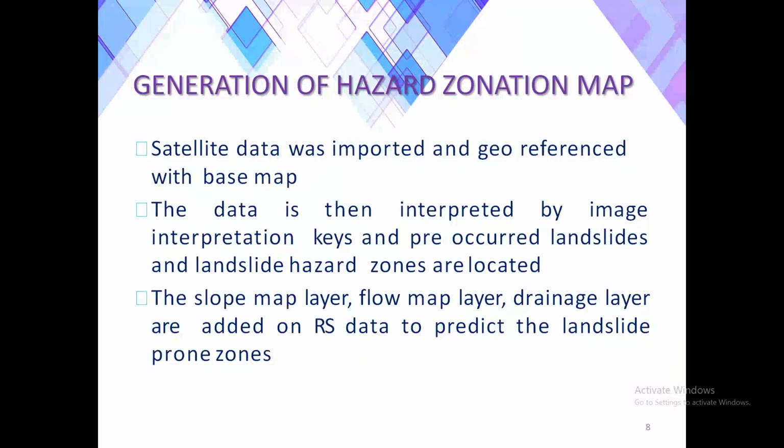Generation of hazard zonation map. Satellite data are imported and georeferenced with the base map with the help of the software. Then this data is interpreted by image interpretation key and pre-occurred landslides and landslide hazard zones are located. The slope map layer, flow map layer, drainage layer are added as data to predict the landslide prone zones.